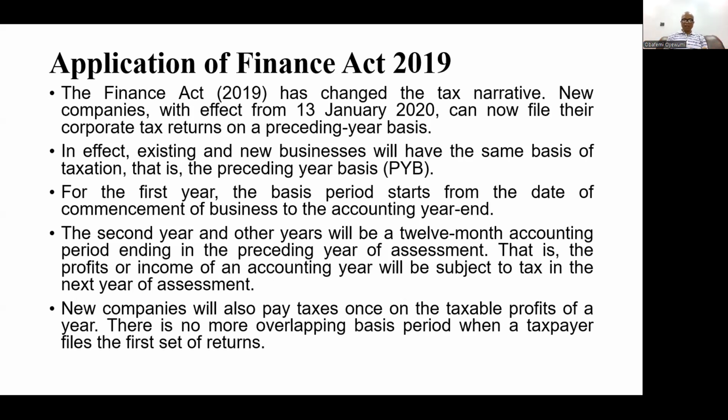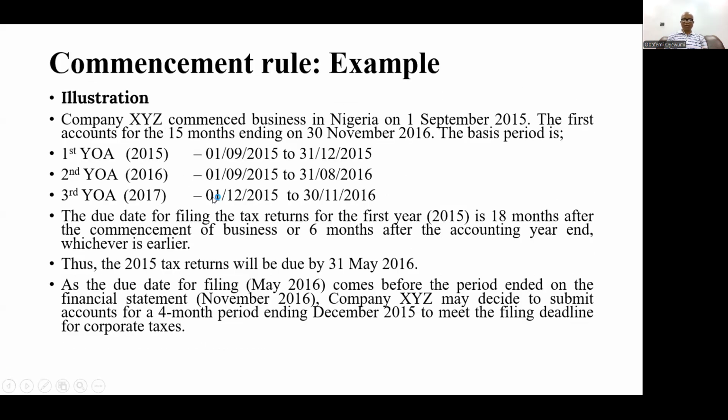In the previous system, we have an overlap even from the very beginning. Overlap, this particular period ending here, there's another overlap here. Okay, 01, 09, 2015, we've already accounted a part of it here. So we are starting again, so there's an overlap.